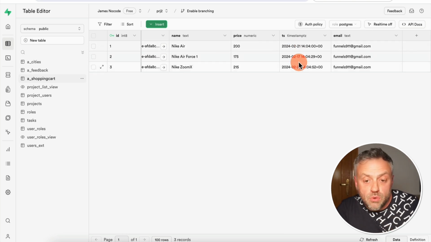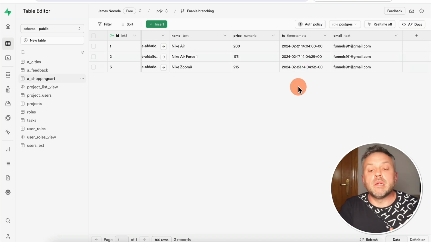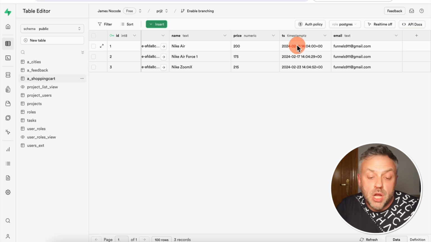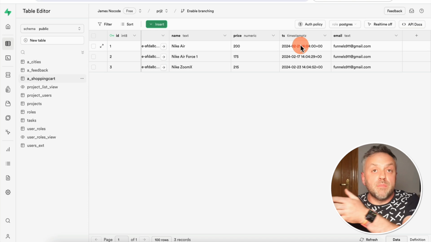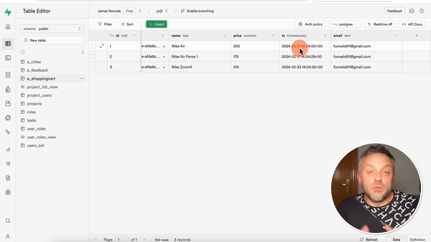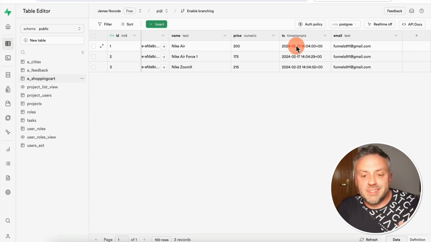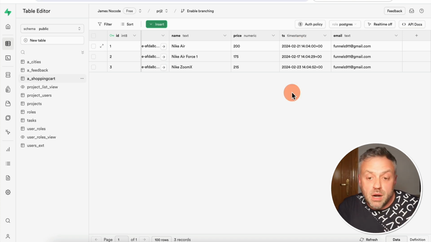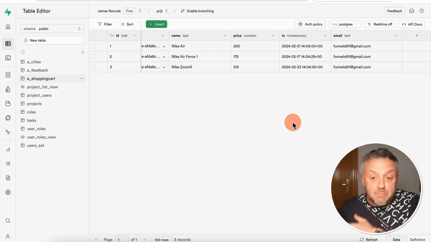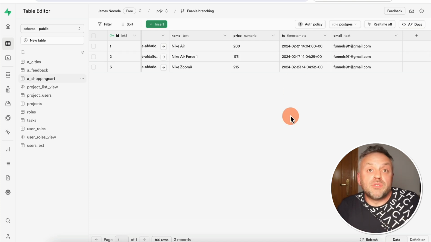And so we're going to be monitoring the shopping cart, and we're going to send an email to the user saying, hey, you have an item in your shopping cart that's older than 24 hours, meaning that 24 hours or more has passed since you added this item. Because if you were going to purchase this item, the flow is that once you purchase it, we remove it from the shopping cart. But because this item is still in the shopping cart and more than 24 hours has elapsed, that means the person did not purchase it, and we need to send an email.